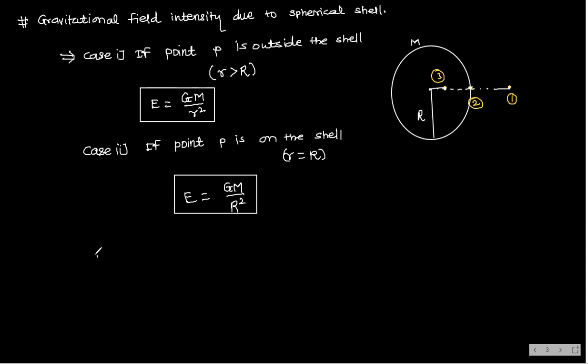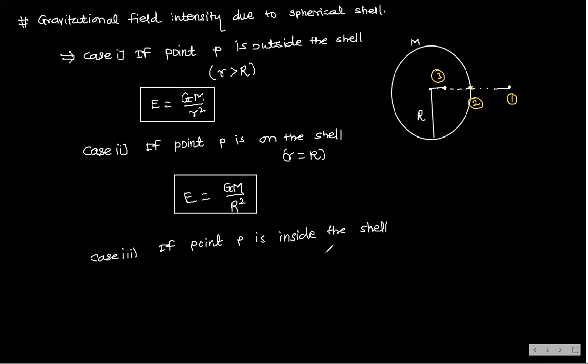And the third case, case number three, if point P is inside the shell. Inside the shell means this is the hollow part, hollow like a rubber ball.